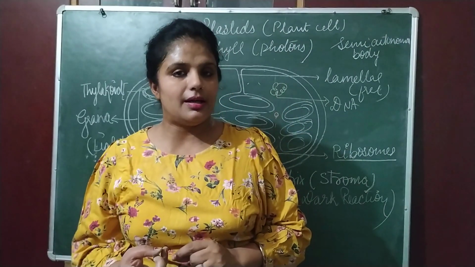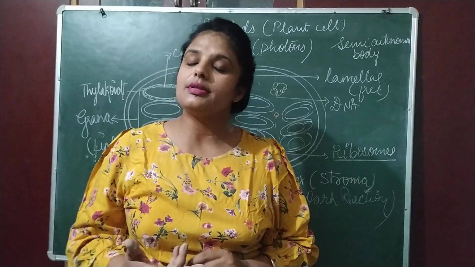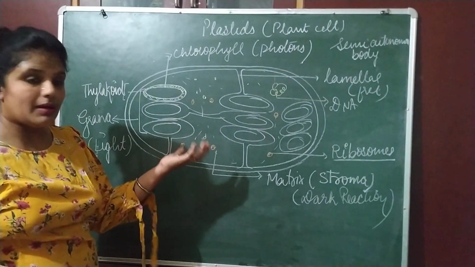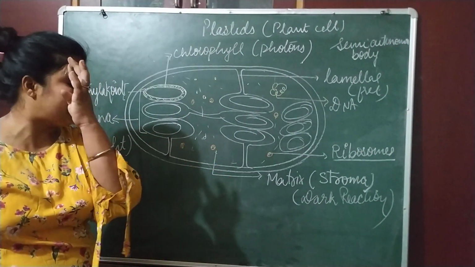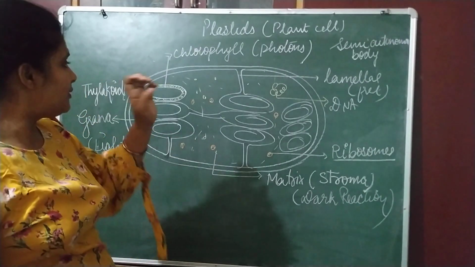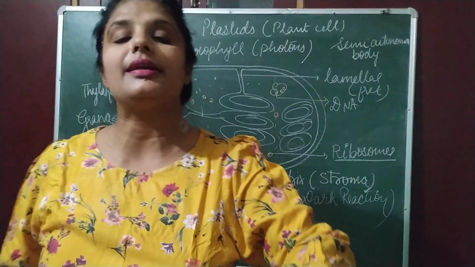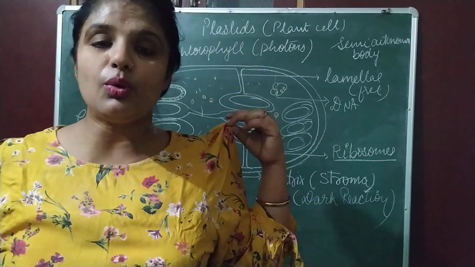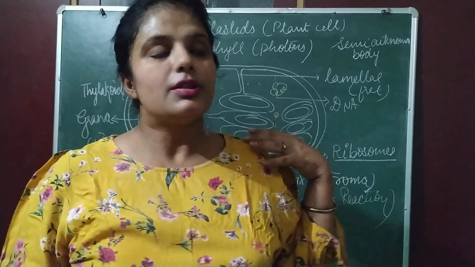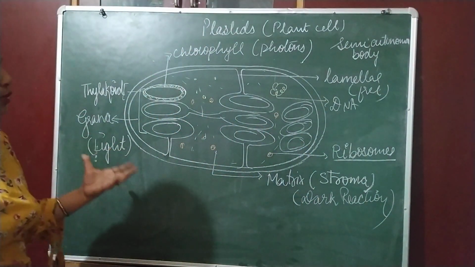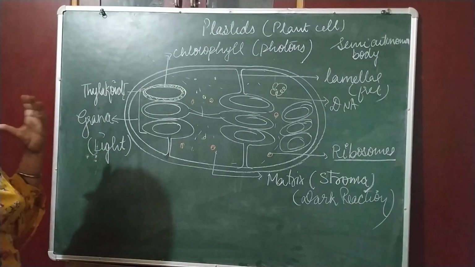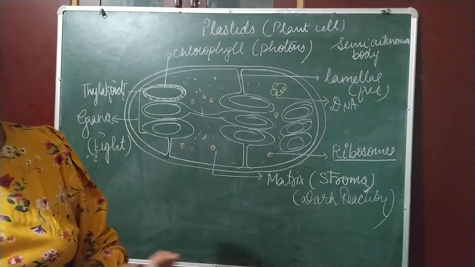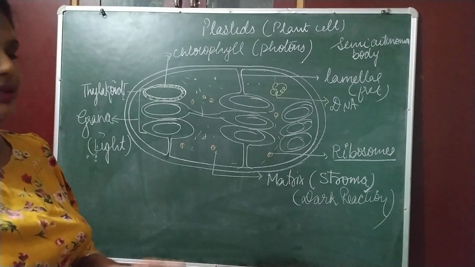Now there are certain reasoning questions. Why does a leaf seem green in color? Leaf seems green in color because बच्चे क्या लिखते हैं? Because of the presence of chlorophyll. That's true, but the right answer is because of chlorophyll they are able to reflect green color. If this grass seems yellow in color, it is because it is able to reflect the yellow color, right? So a green leaf is green due to presence of chlorophyll. That's true, but the right answer is that chlorophyll is able to reflect the green color. If it is not able to reflect the green color, वो आपको green color का नहीं दिखाई देने वाला है.